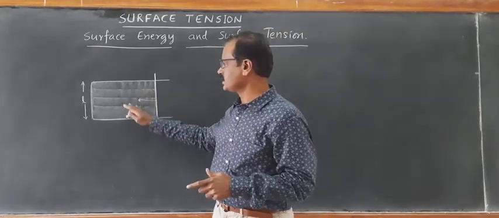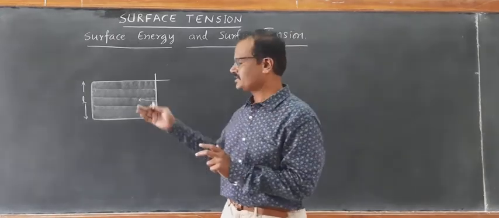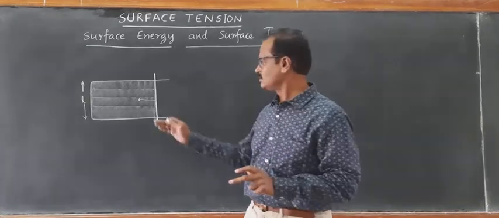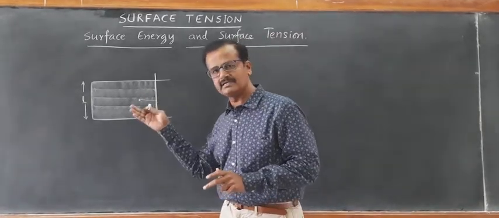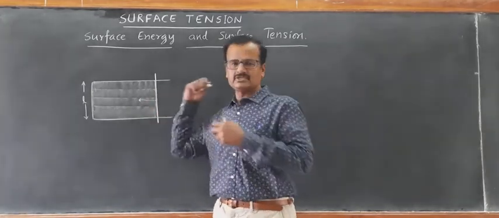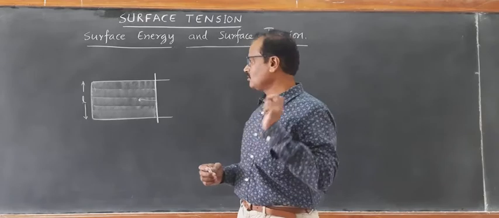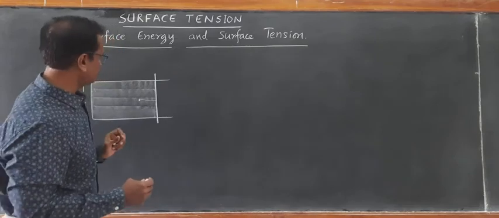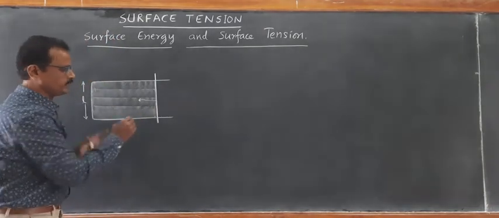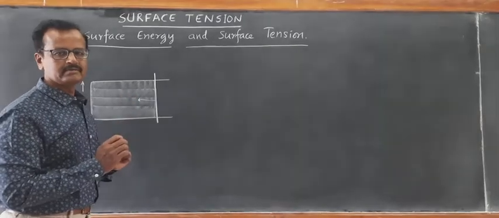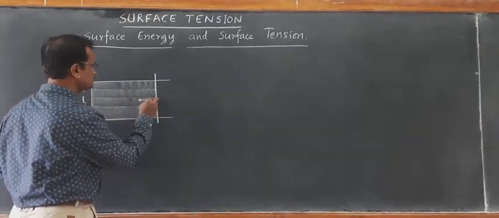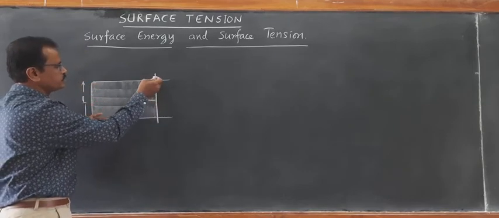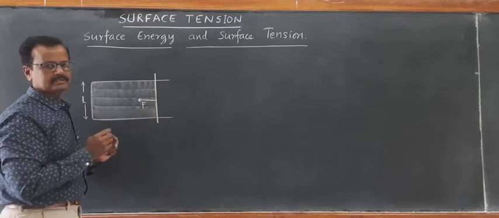Now, this surface which we are seeing has two sides, one on the front and the other on the back, meaning it has two interfaces: liquid-air in the front region and liquid-air in the back region. So there are two surfaces. Now let us do some work in expanding this film. In order to expand this film without breaking it, one has to do work. Why? Because there is a force of pull exerted by these molecules which tends to pull this movable rod inwards.